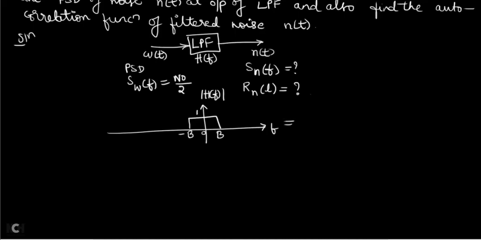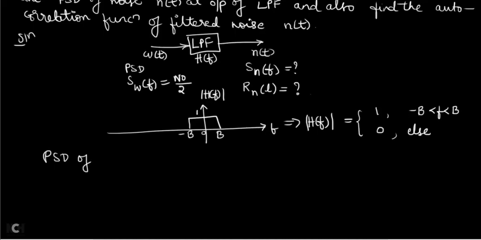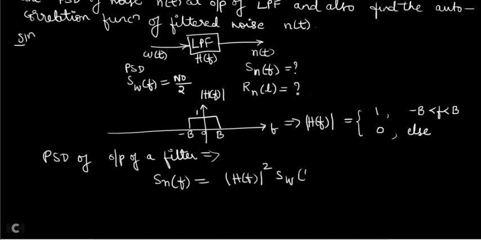Now can you write this in equation form? Magnitude of H of F can be written as 1 from where to where? From minus B to plus B. When frequency ranges from minus B to plus B it is 1, and otherwise it is 0. Correct, no? Now we know how to find the power spectral density of the output of a filter. So what is the formula? There is no derivation. You need to straight away remember: SN of F is equal to magnitude H of F whole square into SW of F. This is the formula you need to remember.